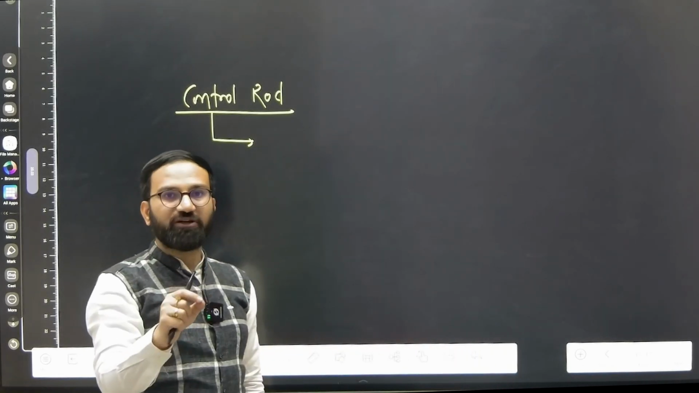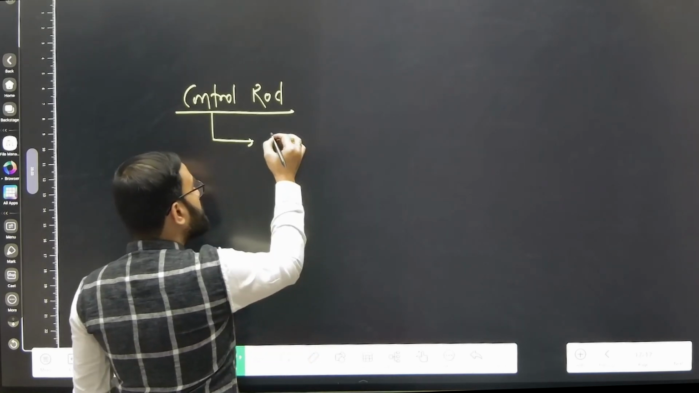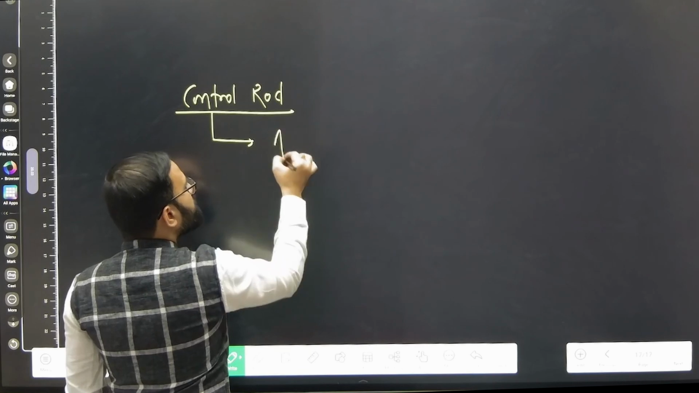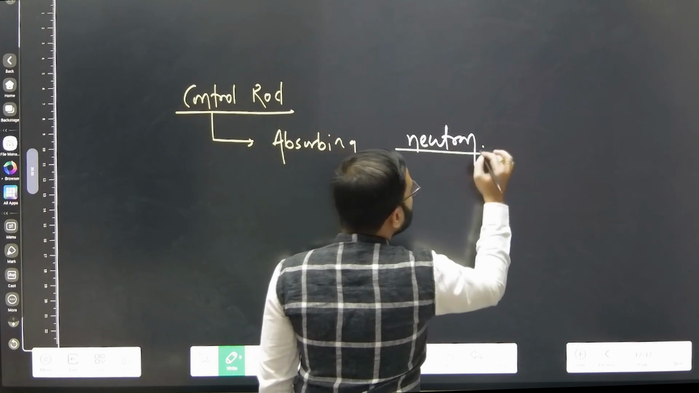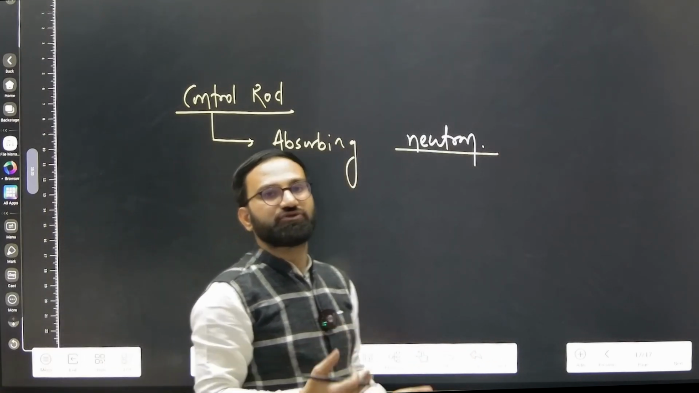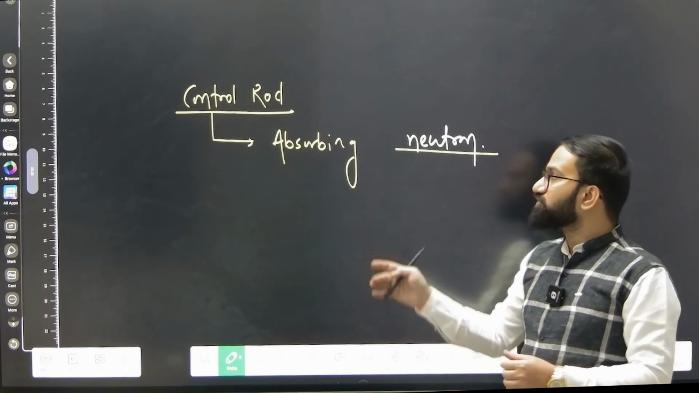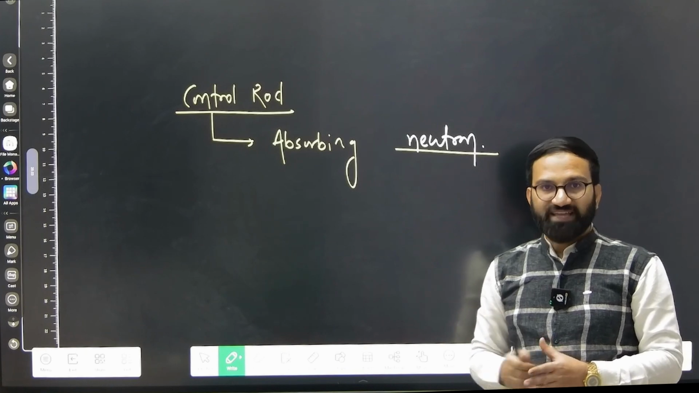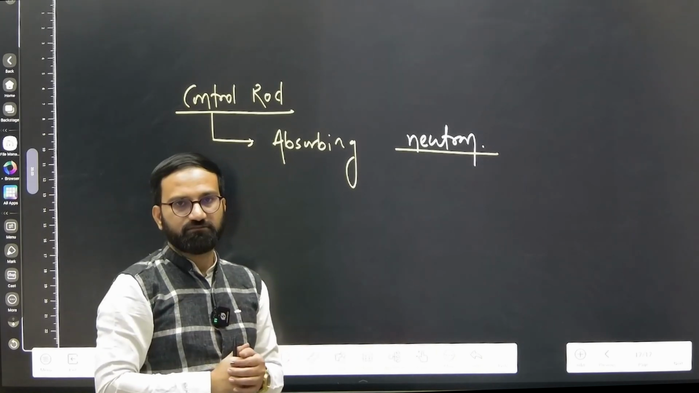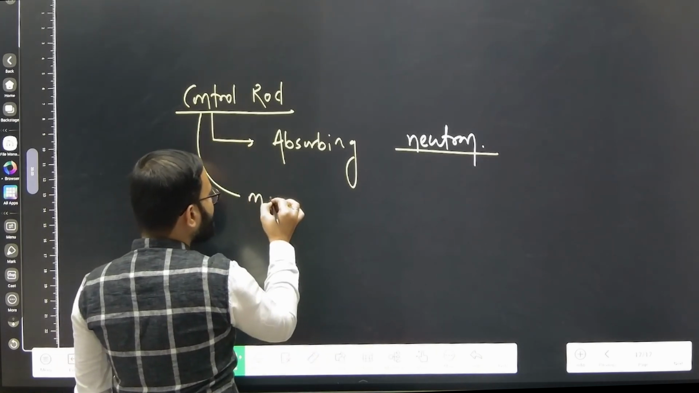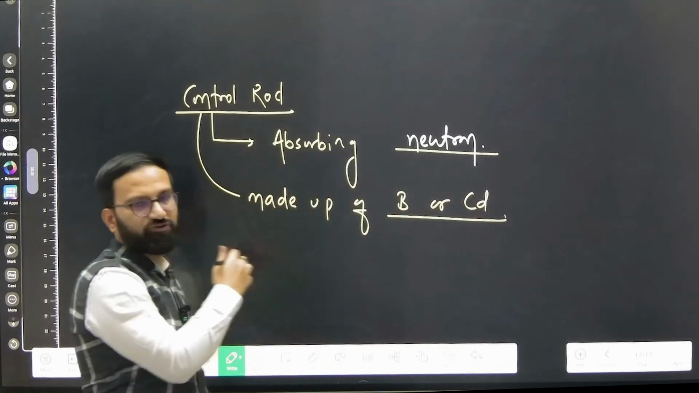That fast moving neutron can split the heavy radioactive material. Now here, the control rod is actually for absorbing neutrons. Whatever neutrons are produced or released in the chain reaction, if we absorb those neutrons, we can control the nuclear fission reaction. That is the important point here. This particular control rod is made up of either boron or cadmium. Remember that. This is also important.